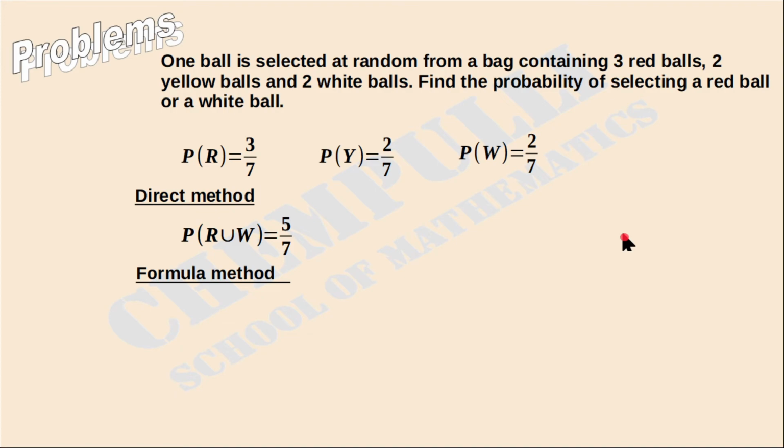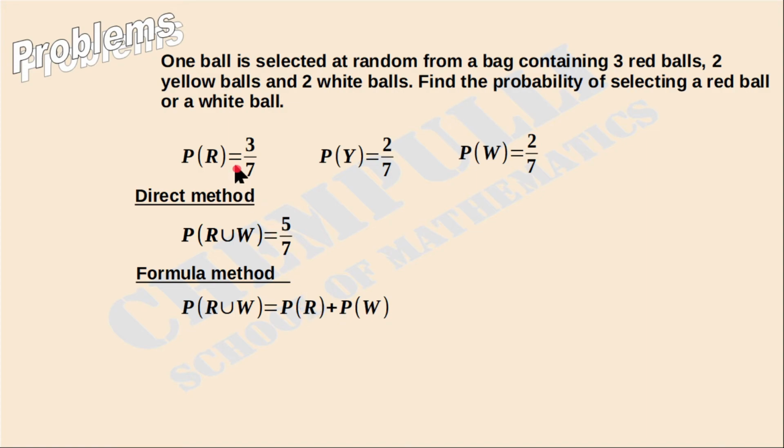If the question is of this type, it is always mutually exclusive, because if you are taking one ball from there, the case of red and white together will not come. Only red ball or white ball is possible. That is, the two events will not happen together, so the two events are mutually exclusive. We can write P of R union W is equal to P of R plus P of W.